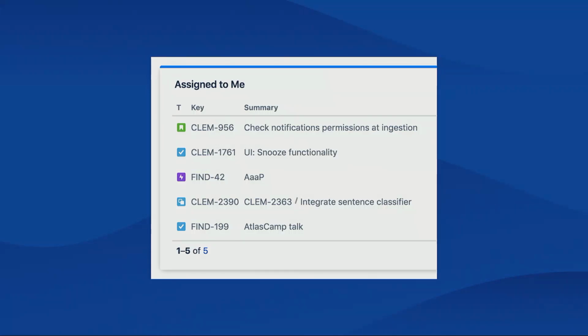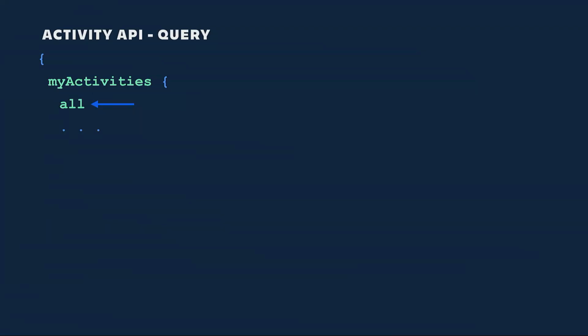Do you remember one of our first slides about user activities? As you can see, we have the 5 most recent issues assigned to me in Jira. Let's build it. This time, we're going to take a different approach, and we choose all activities. Then we introduce a filter to our query. Filter is a very powerful tool. It allows us to slice user activities the way we want. You'll see it in a moment yourself.